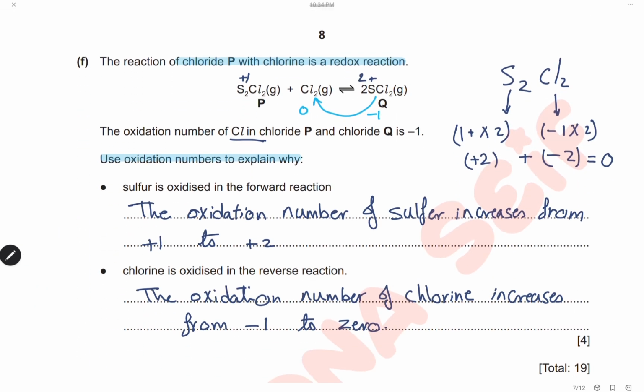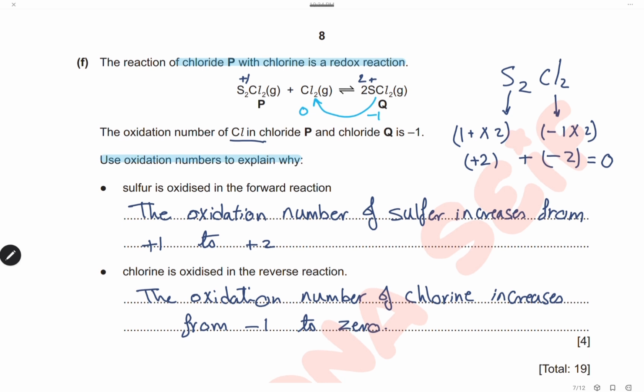The reaction of chloride P with chlorine is a redox reaction. The oxidation number of chlorine in chloride P and Q is -1. Here they give you the oxidation number of chlorine as the chloride ion in P and Q. Use oxidation numbers to explain why sulfur is oxidized in the forward reaction.